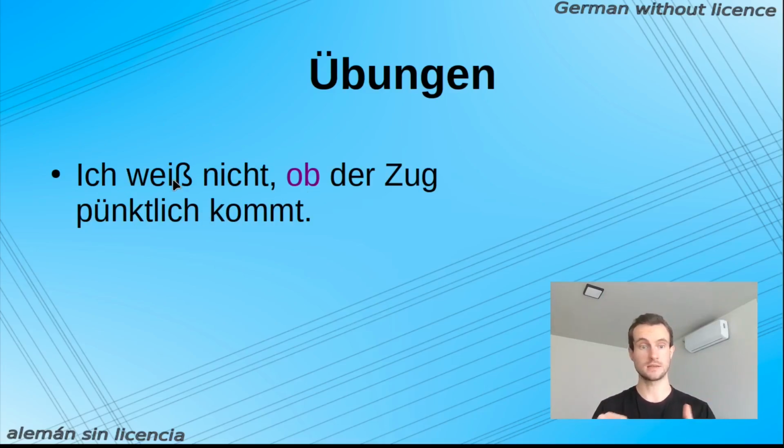As I said, it's like something like to describe, to explain, to not know, to ask. So verbs that are expressing no actions, just some knowledge or some objective to know something. So that's a typical ob sentence. We have no condition, no consequence, so we need ob in that case. I do not know if the train is on time.